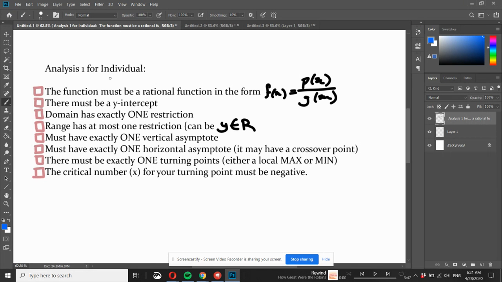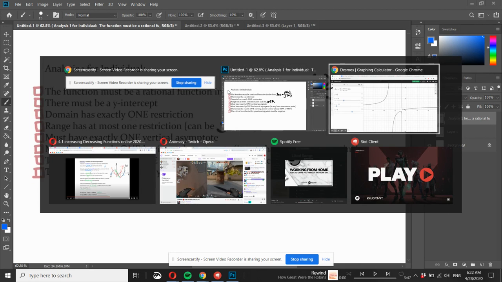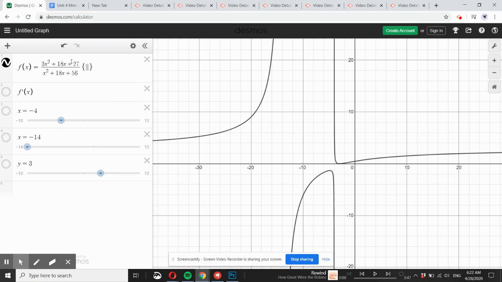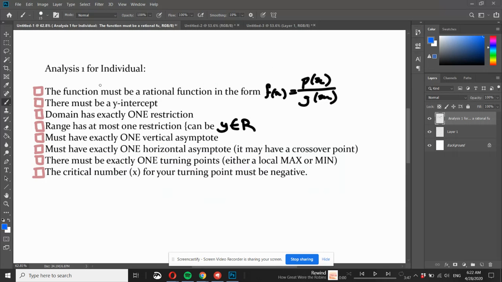So I started off by making a checklist for what I need to do. Number one was the function must be a rational function in this form. A rational function is a function where its numerator and the denominator are both polynomials. So as you can see, they are in fact both polynomials, so I would say that number one is ticked off.